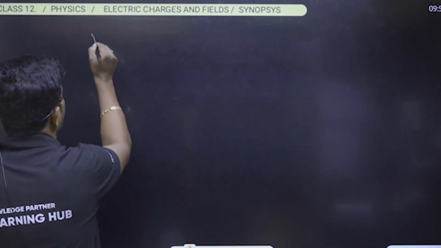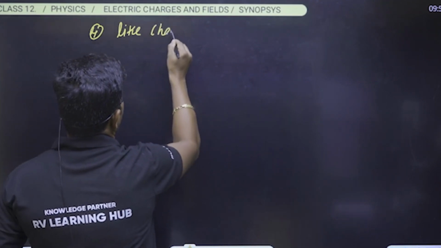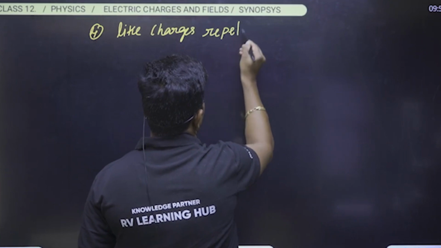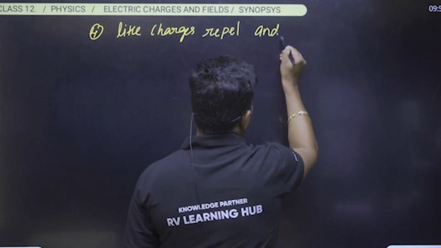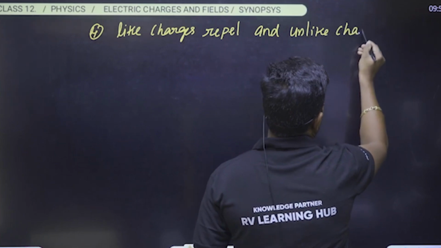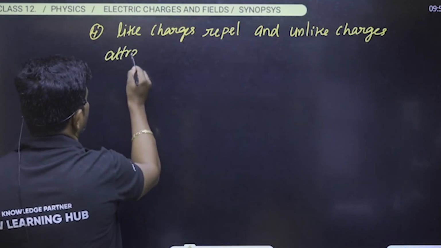Later we can go with another property, that is, we can say like charges repel each other, and unlike charges attract each other.